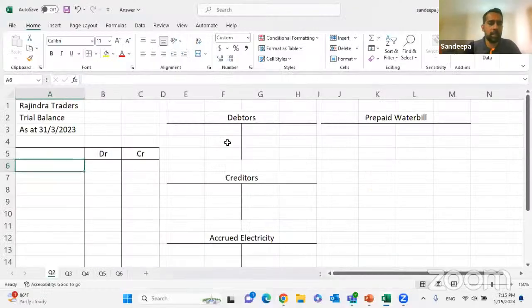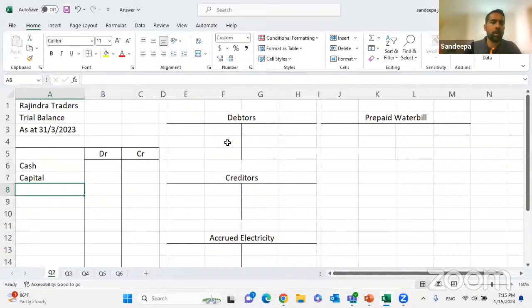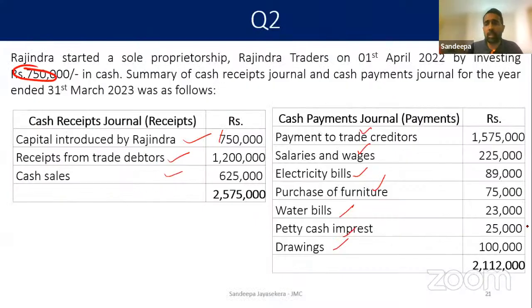Let's put these two balances. Only thing is, there are many cash items: money coming in and money going out. So what we will do is calculate the closing cash balance at the end. For now let's leave cash and put the capital balance.